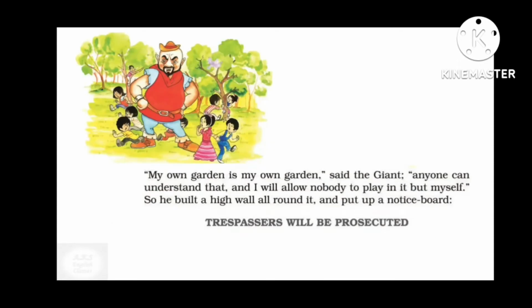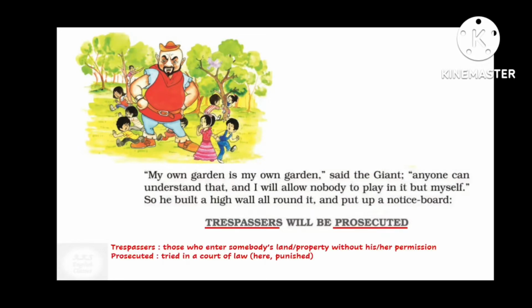"My own garden is my own garden," said the giant. "Anyone can understand that, and I will allow nobody to play in it but myself." So he built a high wall around it and put up a notice board: "Trespassers will be prosecuted." Trespassers are people who enter into somebody's land or property without his or her permission, and prosecuted means punished.